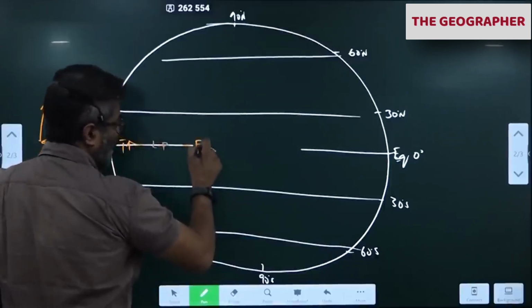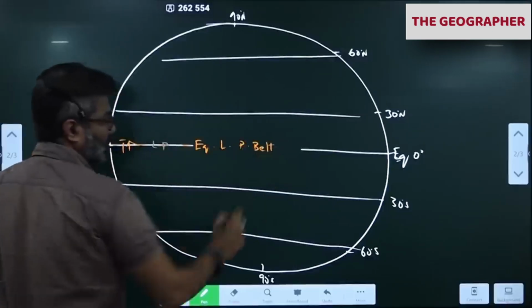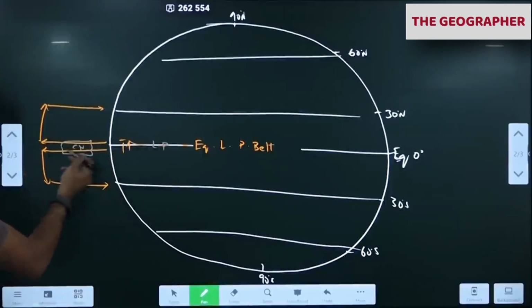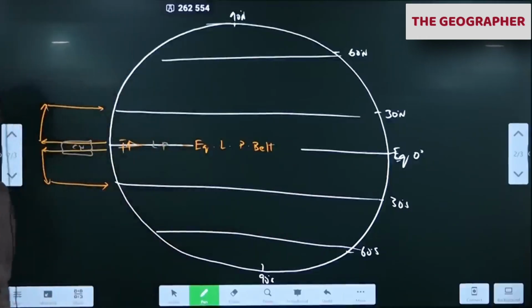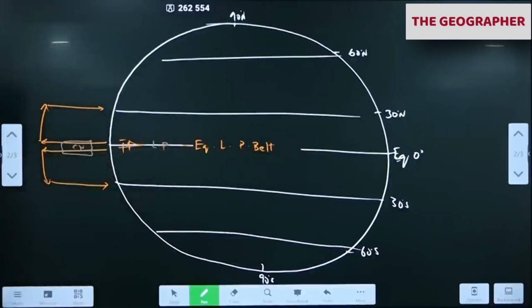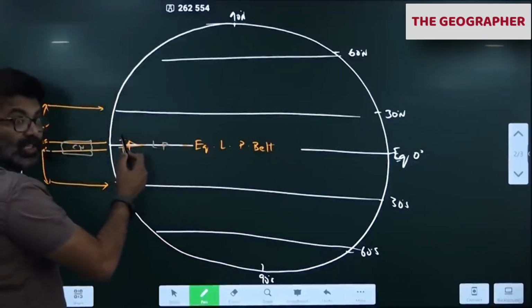Equatorial low pressure belt. Please remember this. Why? Because hot air goes up, taking the moisture. The moisture condenses to form clouds and comes back as rain here. So equatorial areas receive convectional precipitation, yesterday's class. Heavy rain throughout the year at the equator. This area receives very high rain. That is the reason we have a hot, wet climate here. That is the reason we have rainforest here.